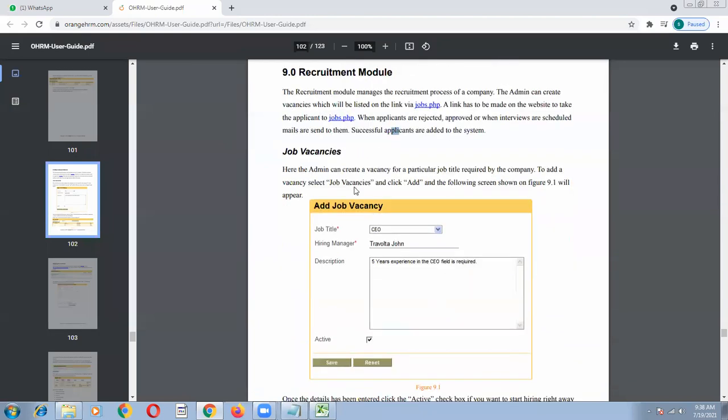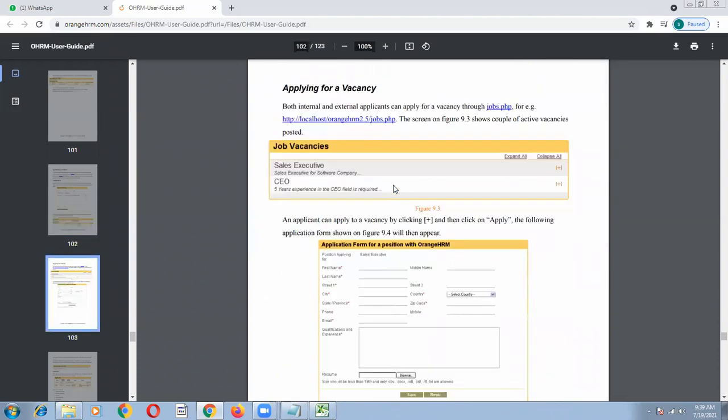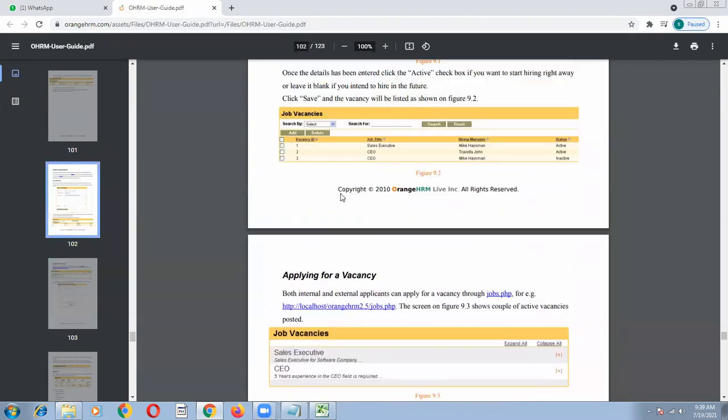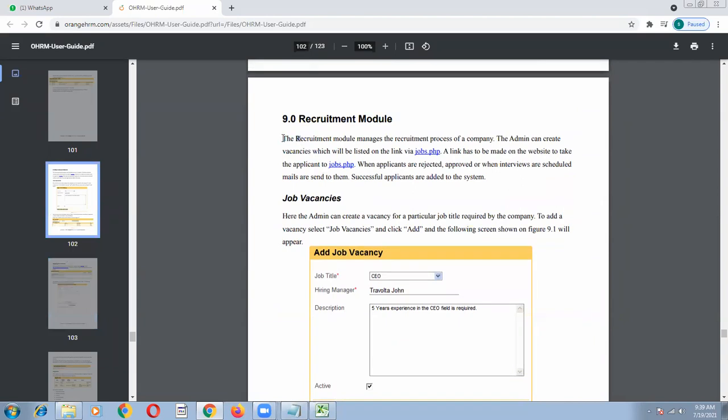So let's go through. This is the recruitment module I have given. Sir, there are 12 or 15 pages. They are giving you high pay, you are getting 40,000 and 50,000. Your job is to go through this document at least 5 to 10 times.